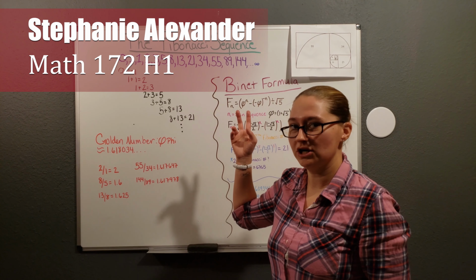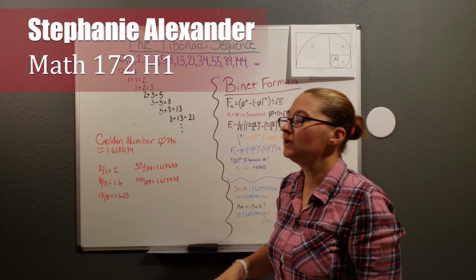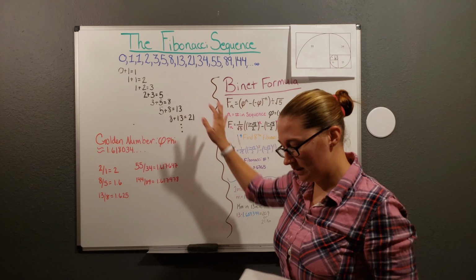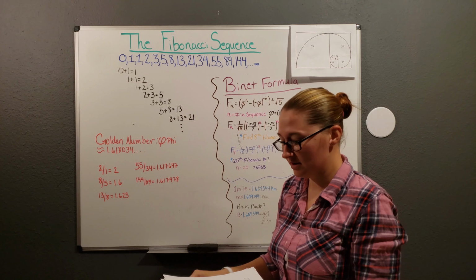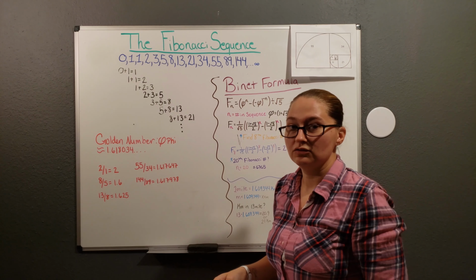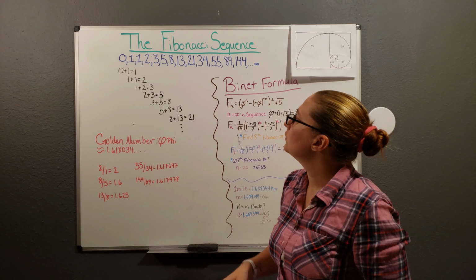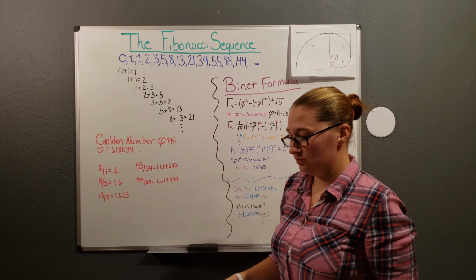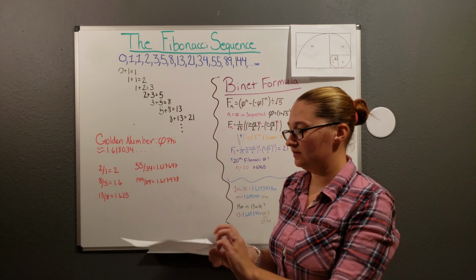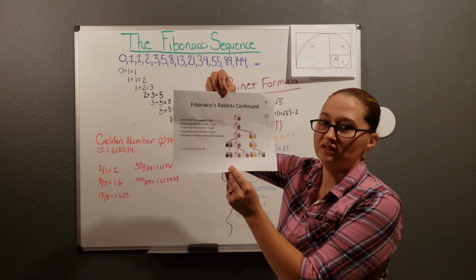Today I'm going to be giving you a crash course into the Fibonacci sequence. The Fibonacci sequence was created by Leonardo Pisano, who was an Italian mathematician in the year 1202. So he created the Fibonacci sequence doing a thought experiment with rabbits. His thought experiment was as follows.